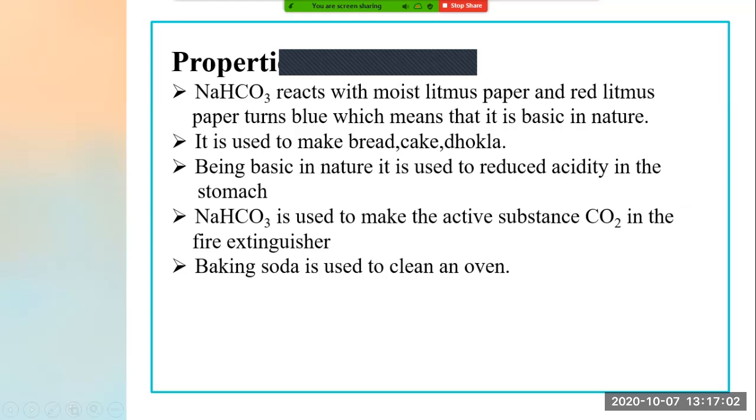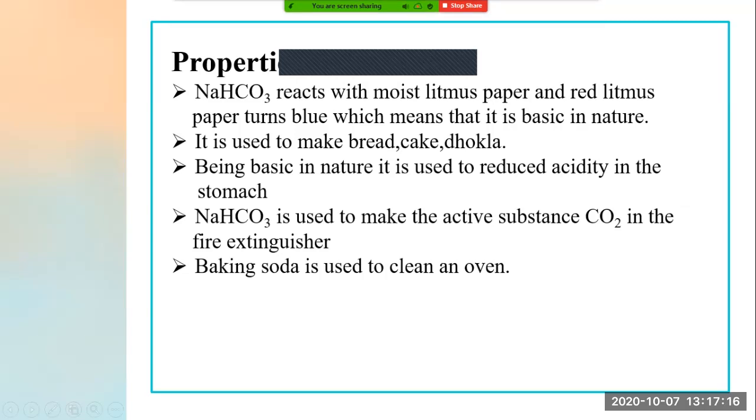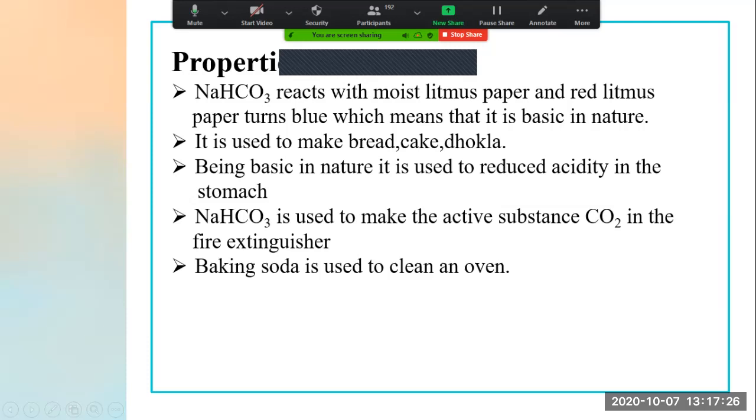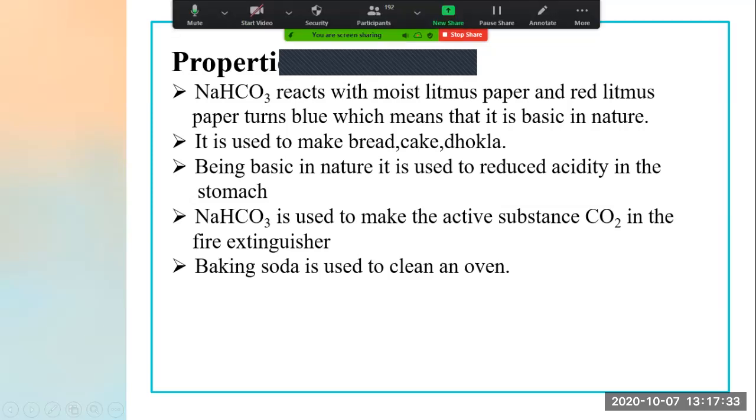Then next we have seen, being basic in nature, it is used to reduce acidity in the stomach. Then we have seen NaHCO3 is used to make the active substance CO2 in the fire extinguisher. In the video also I have shown you, right? In a fire extinguisher, that red color cylinder, which gas is filled? CO2 gas. So by some chemical reaction of NaHCO3, we can get CO2, and it is used for the fire extinguisher.